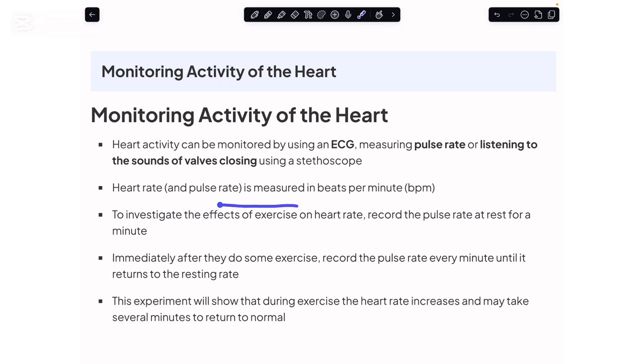Now, if I were to see the effect of exercise on the heart rate, then before taking any person into exercise, I would measure his pulse rate. And when he starts to exercise, every minute I would again check his pulse rate. We would see that when the exercise is performed, the heart rate or pulse rate normally increases, because the need of the cardiac muscles for oxygen and glucose increases, and at the same time, the skeletal muscles are working when we are exercising. So in order to supply them with sufficient glucose and oxygen gas, the heart rate or pulse rate has to increase.